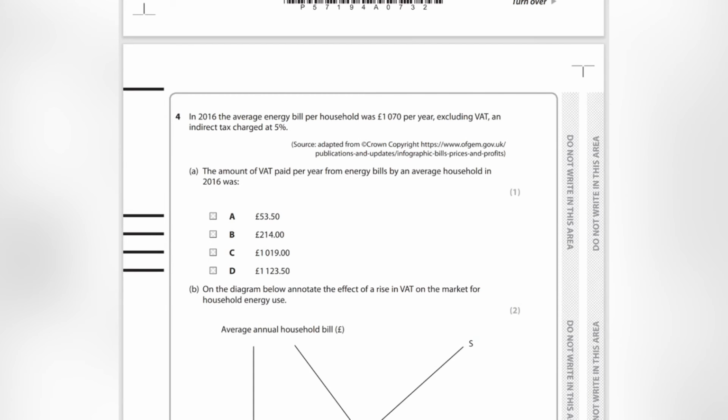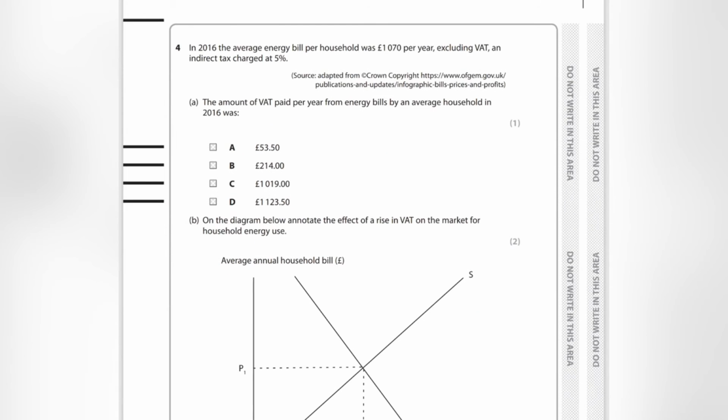Okay, so question 4. This is the penultimate question. In 2016, the average energy bill per household was £1,070 per year, excluding VAT, an indirect tax charged at 5%. The amount of VAT paid per year from energy bills by an average household in 2016 was, okay, so this is the total bill, 1,070, and I know that VAT was charged at 5%.